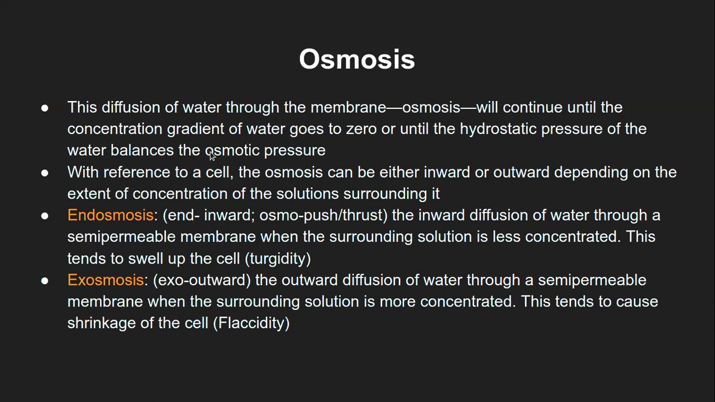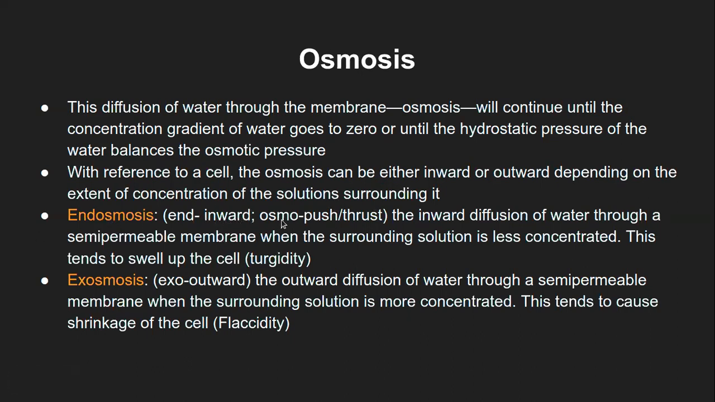Now I hope this part is clear, like how long can this osmosis go on. With reference to a particular cell, let's say for example a plant cell, the osmosis can be of two types. That is either the inward movement of solvent molecules, or the outward movement of solvent molecules. That is depending on where the concentration of the solution is higher, the movement will happen accordingly. So endoosmosis means the inward movement.